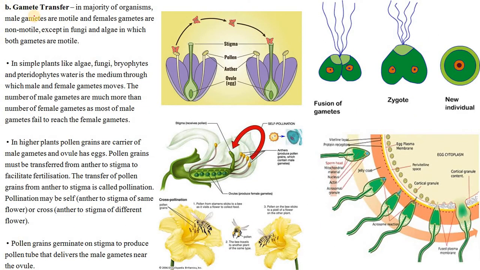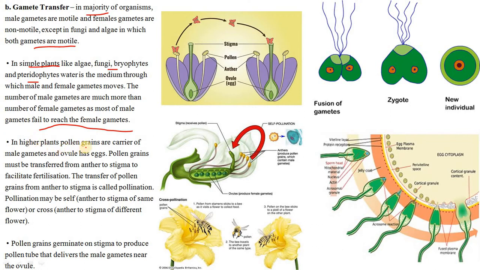Now, what is gamete transfer? In the majority of organisms, male gametes are motile and female gametes are non-motile, except in fungi and algae, in which both gametes are motile. In simple plants like algae, fungi, bryophytes and pteridophytes, water is the medium through which the male and female gametes move. The number of male gametes is much higher than the number of female gametes, as most of the male gametes fail to reach the female gametes.